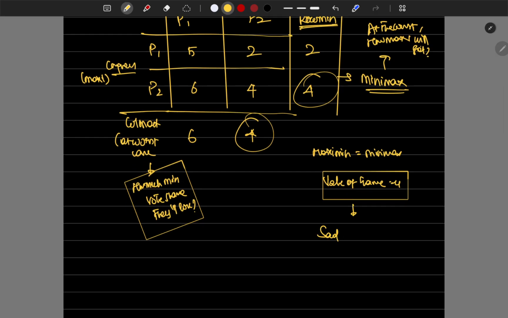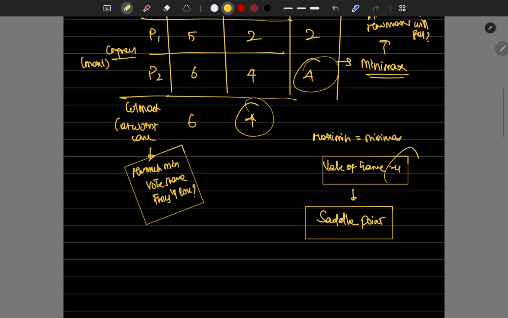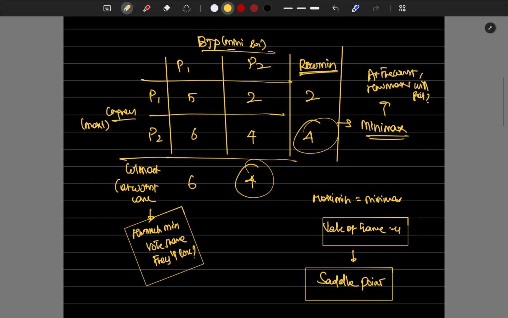Saddle point existing means the loss and the gain of both parties are balanced. There is not much impact, both got equal weightage. That's the saddle point. Now this is what the concept is. The value of the game will be the final answer. The 4% vote share is the final goal of the entire game. So this is the entire concept of this game theory.